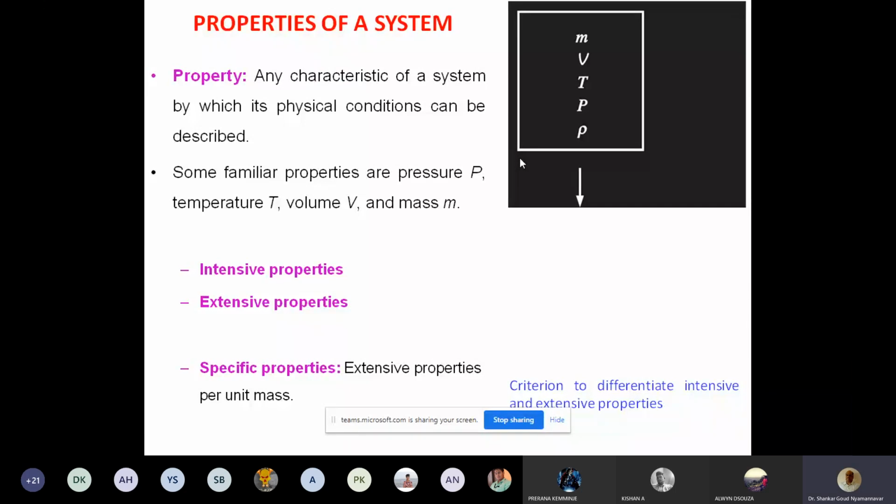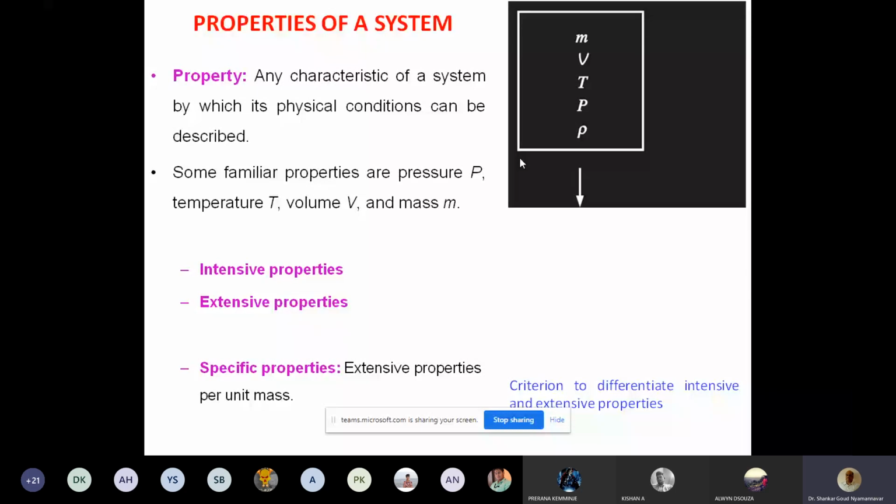Understand? Take a system, measure its extensive property, then divide it by total volume or total mass. Either way, both are considered. So those are called specific properties.